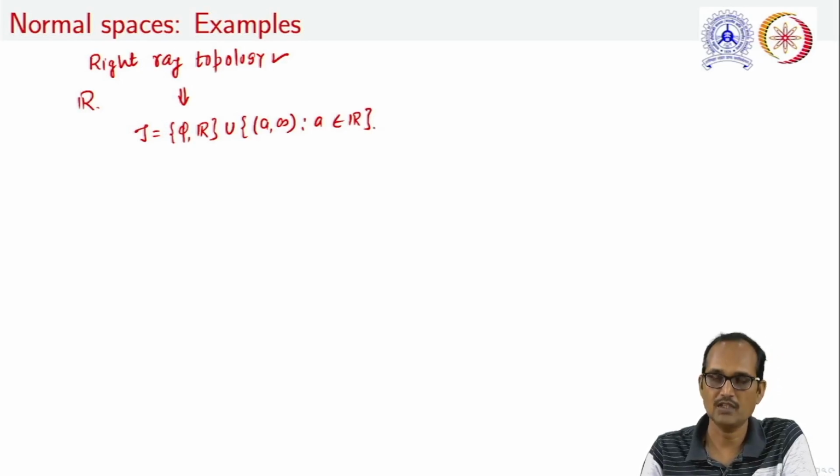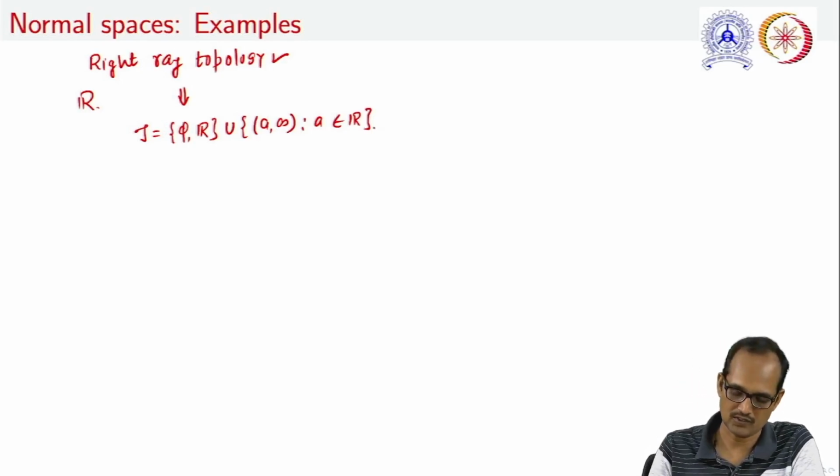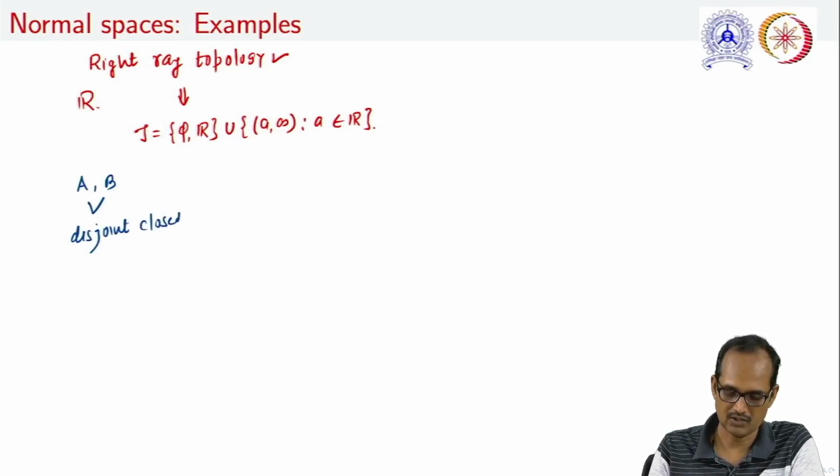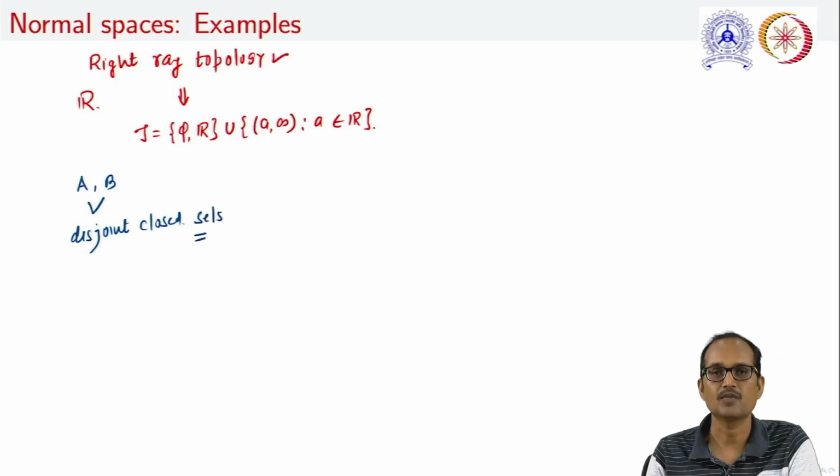Now, the question is, what about closed sets? So, try to find out two disjoint closed sets. Answer is here. If we are looking for non-empty disjoint closed sets, we cannot find them in this case.